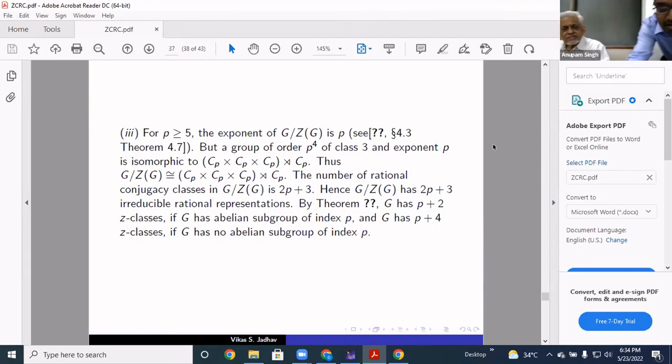Yeah, hi, Vikas. I have a kind of question. You are looking for when this upper bound is attained. And here you see that G is some kind of central extension of G mod ZG. So can you think of building a tower, like G sitting above G mod ZG, as co-class theory builds on?